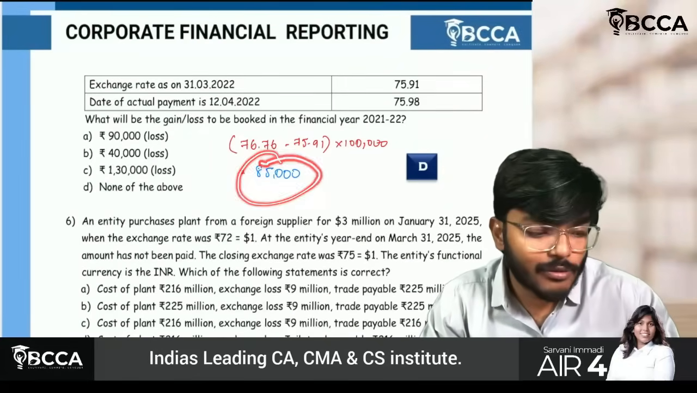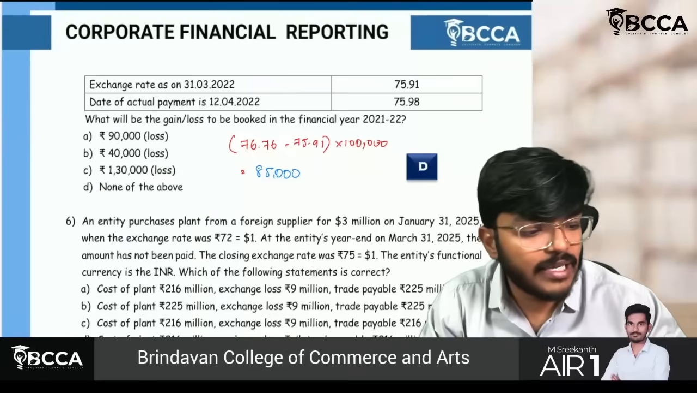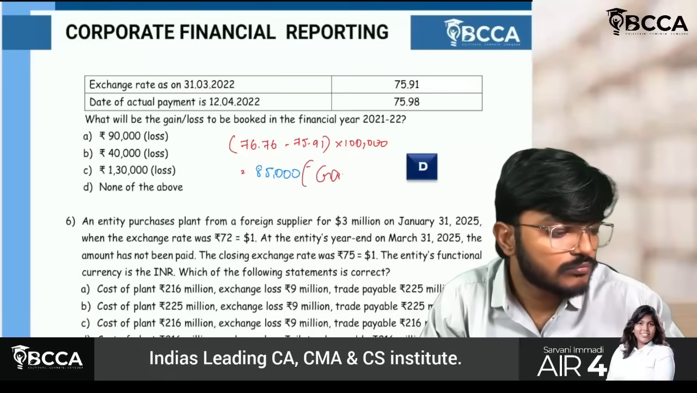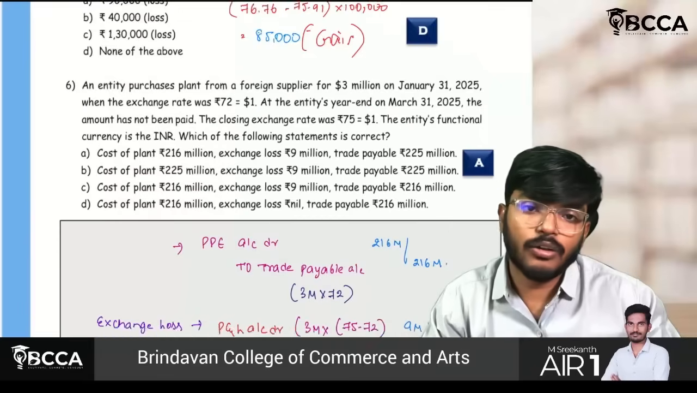But in options, they have given only losses. Therefore, the option will be none of the above. You have got 85,000 gain. Therefore, the option will be none of the above. None of the above. Yes, sir.